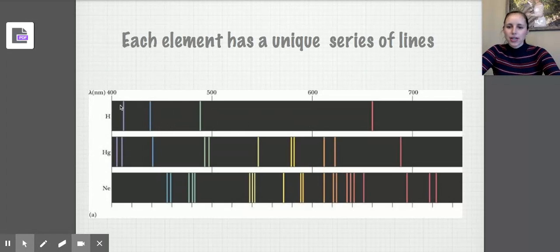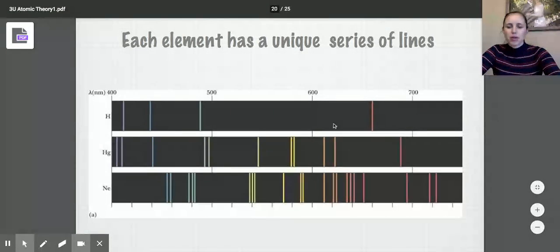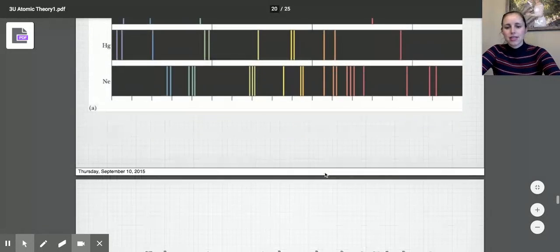So hydrogen is going to release a line that's about 410 nanometers, a purple line. You have this blue line, you have this green line, and this orangey-red line. So this is hydrogen's fingerprint. Mercury looks like this, neon looks like this. So each one is unique. How does each element release a unique line spectra when the electrons can exist wherever they want? Rutherford's planetary model couldn't explain this.